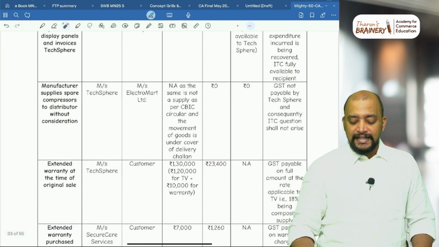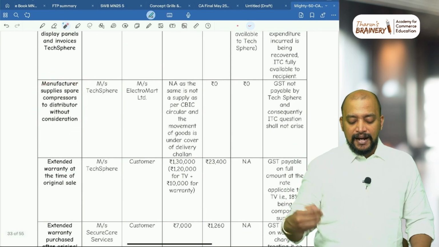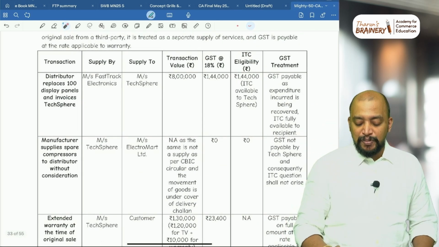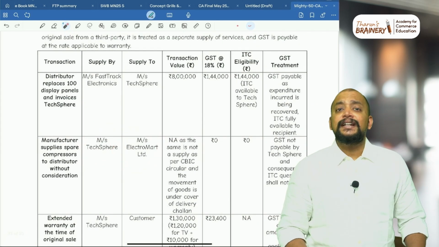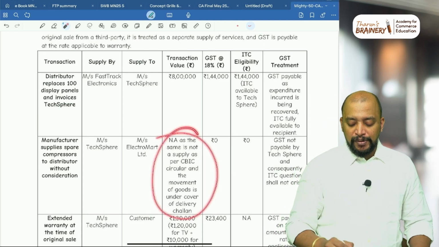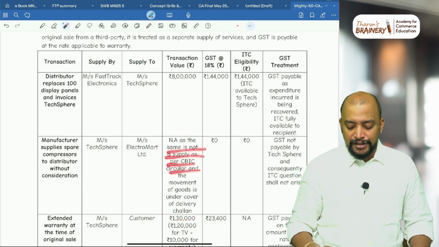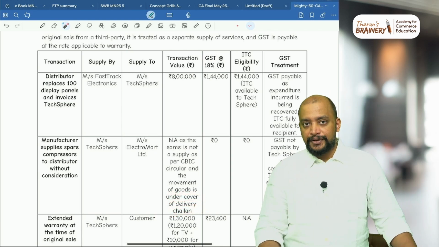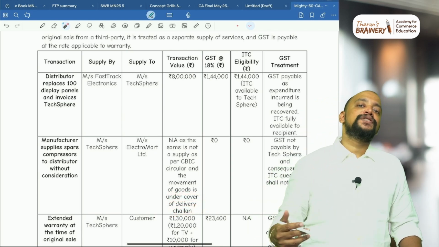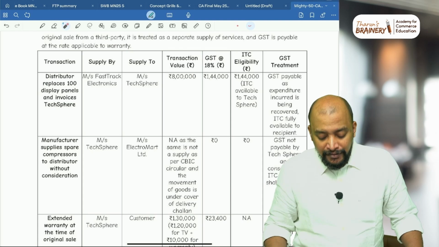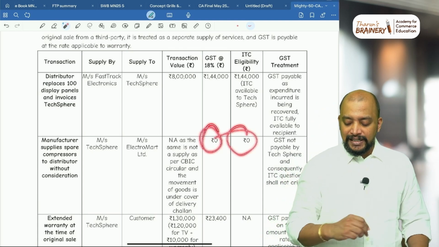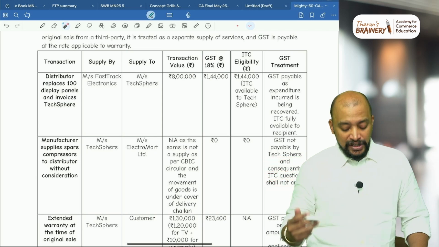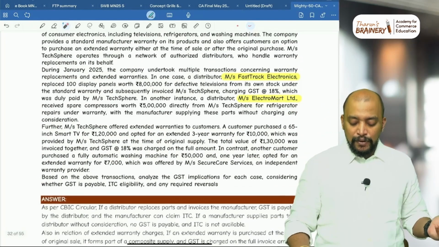Then the second case, the manufacturer supplies spare compressors to distributors without consideration. So here the supplier is the taxpayer, the recipient is Electromart, and it is not a supply. Transaction value is not applicable, as the same is not a supply as per the CBIC circular, and the movement of goods is under the cover of a delivery challan. Okay, so whenever there is a movement of goods which is not a supply, that should be under the cover of a delivery challan. So there is no GST liability, GST is not payable by the taxpayer, and consequently the ITC question shall not arise. So that's it for the two parts.